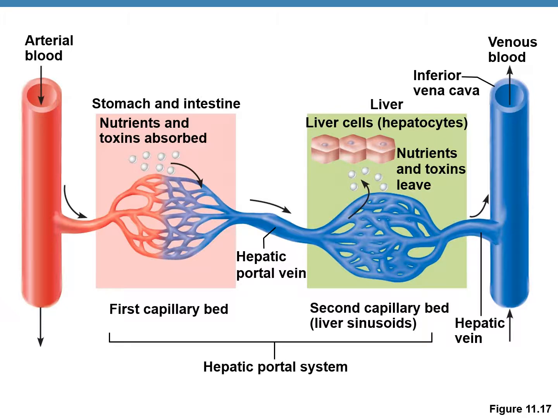This figure shows a simplified illustration of the hepatic portal system. So arterial blood is flowing, and you can see the first capillary bed in the stomach and the intestine. This is where the nutrients and the toxins are absorbed in the blood. Then the hepatic portal vein takes this blood into the second capillary network present inside the liver. In the liver, the nutrients and the toxins go into the hepatocytes and the hepatic sinusoids, where there are macrophages. So these toxins and pathogens are screened for, and finally the safe blood is taken by the hepatic vein, and the hepatic vein drains into the inferior vena cava.